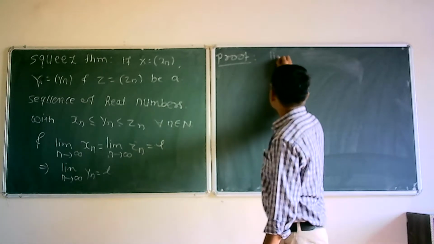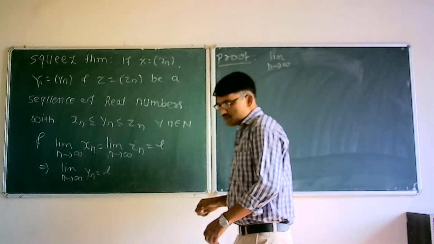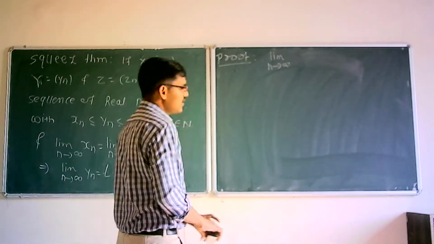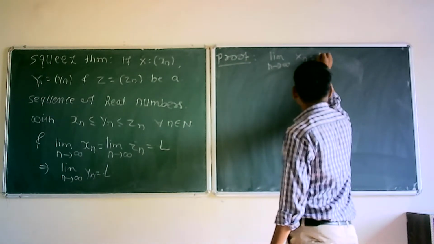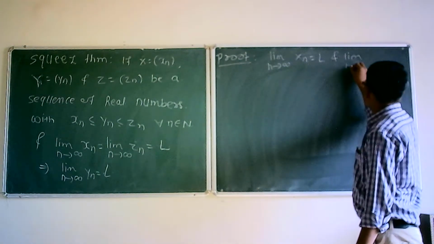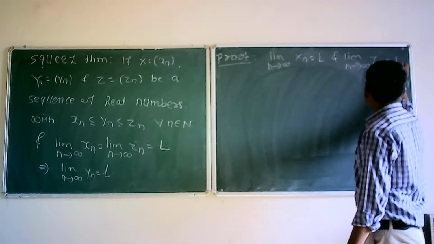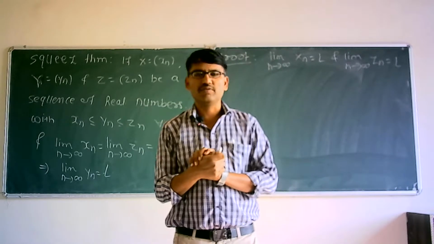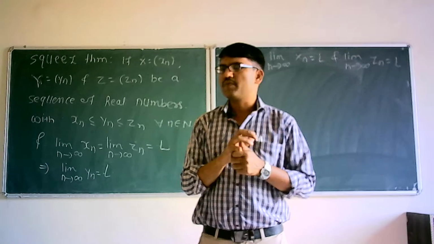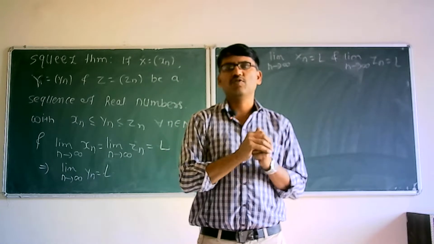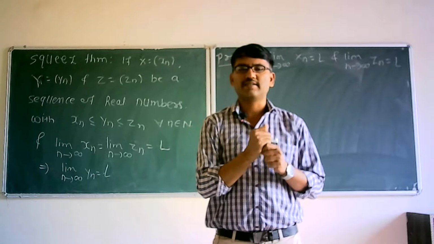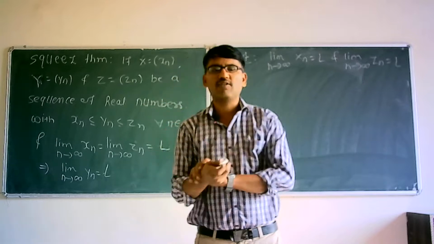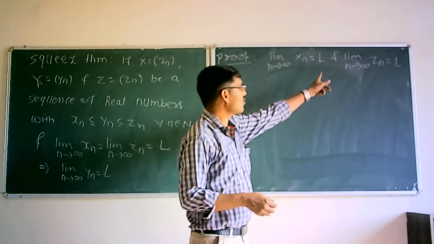Given, instead of small l I am writing capital L. Suppose limit n tends to infinity xn is equal to L, and limit n tends to infinity zn is equal to L. And we know that if the limit of a sequence exists, it means for any given epsilon greater than 0, there exists a natural number k such that |xn minus L| is less than epsilon for every n greater than or equal to k. So these two sequences converge to L, which means what?